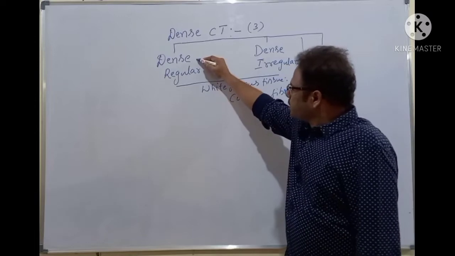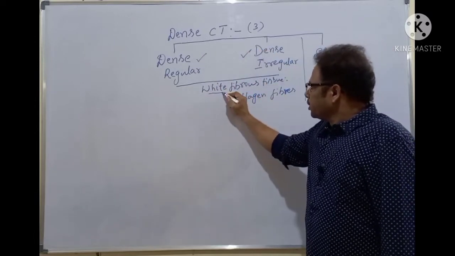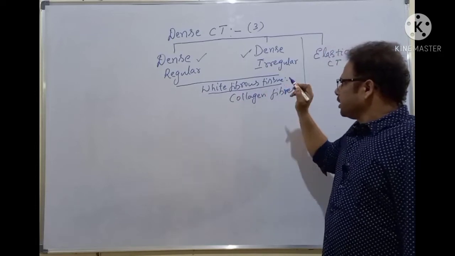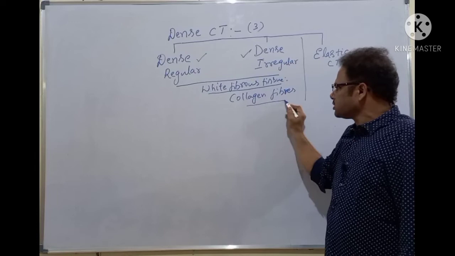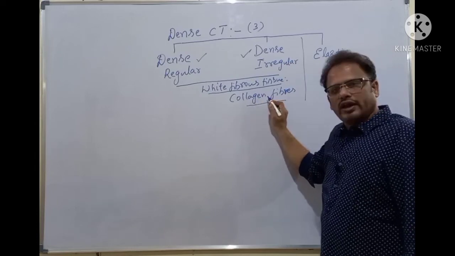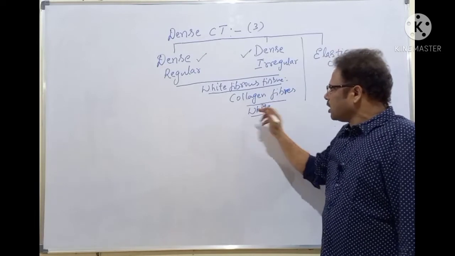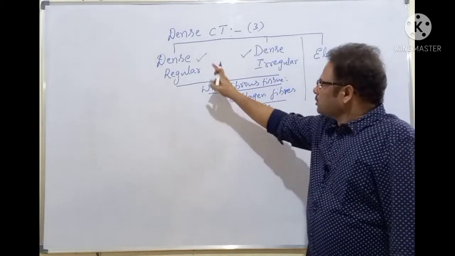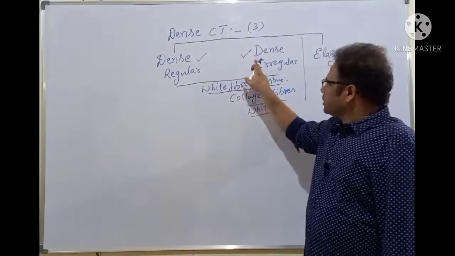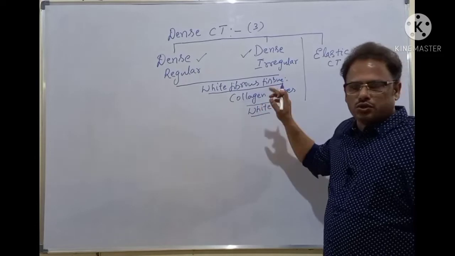So both dense regular and dense irregular are together called the white fibrous connective tissue. Why? Because both are made of the collagen fibers. What's the color of these collagen fibers? White in color, isn't it? Previously we had discussed collagen fibers are white in color. That's why they are together called the white fibrous connective tissue.